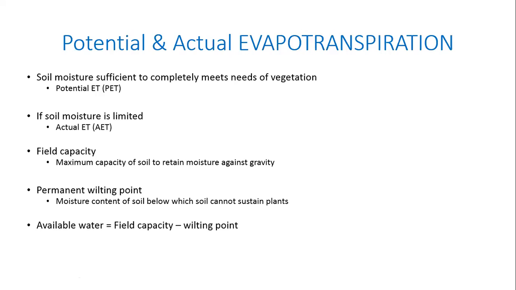Okay. Now I'll ask, if soil moisture is equal to field capacity, AET and PET are exactly the same. Do you agree with that? Yes, sir. Everybody agrees?